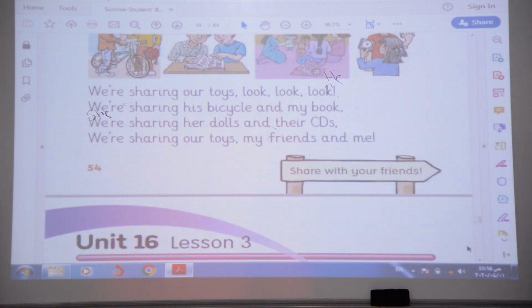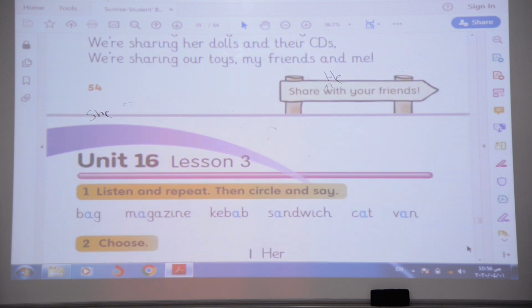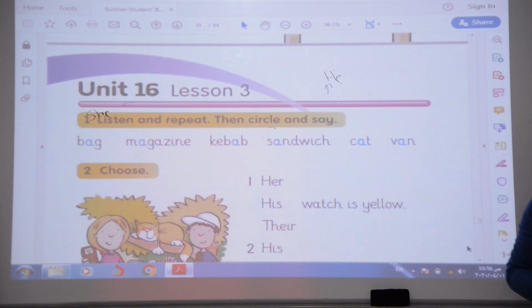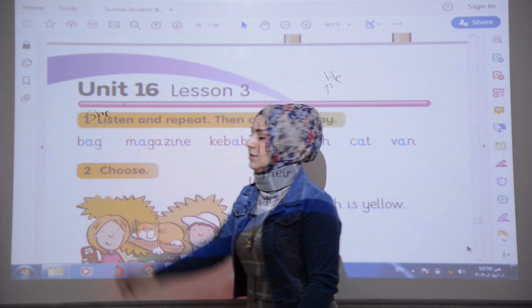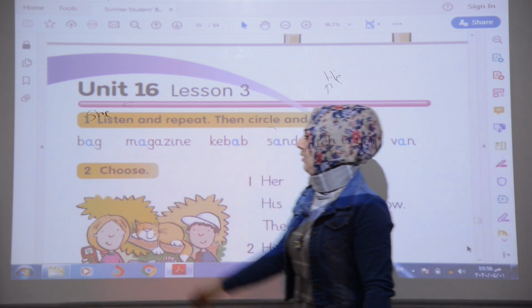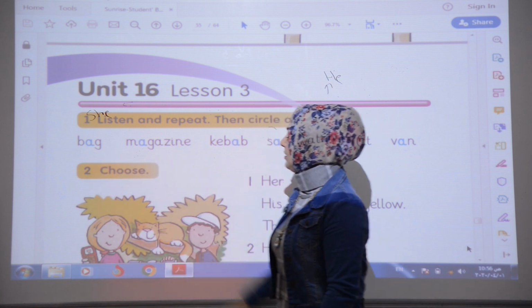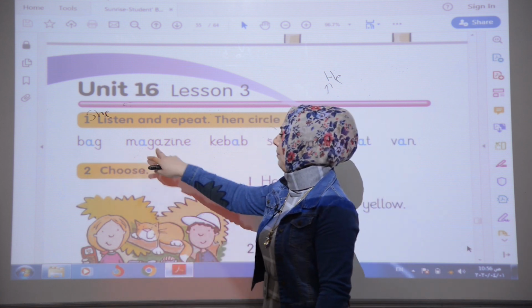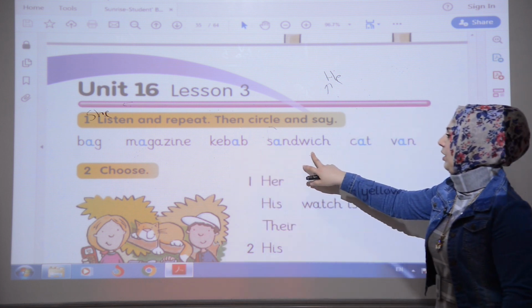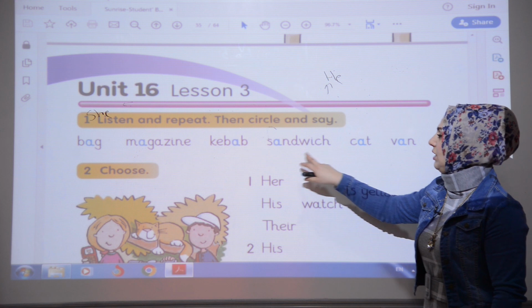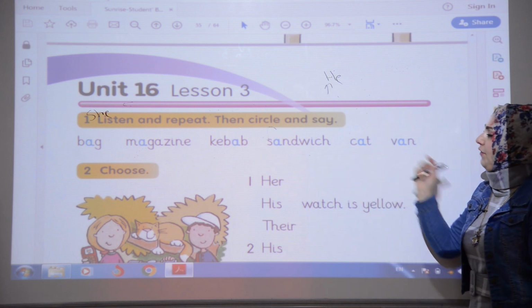That is all we have. And okay, we will go to the sound. Okay? We have a sound: bag, magazine, kebab, sandwich, cat, van.